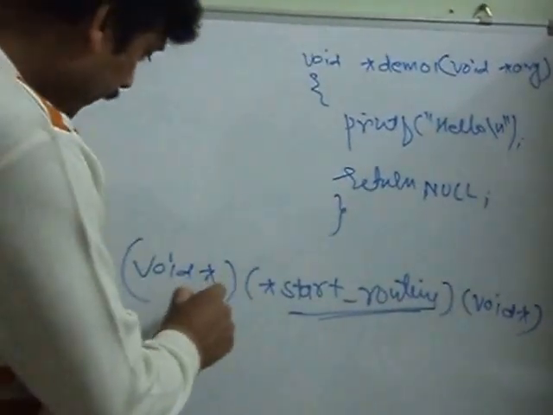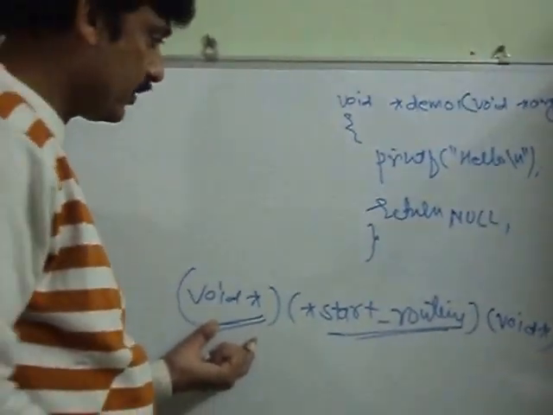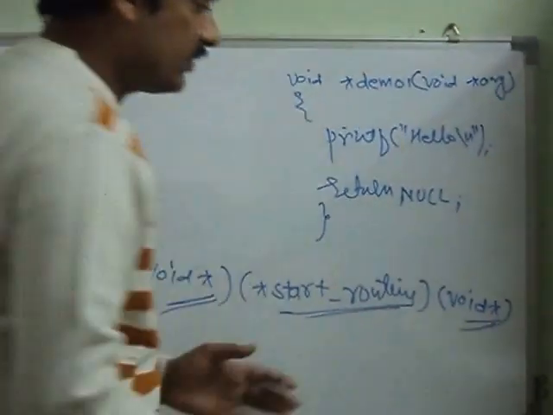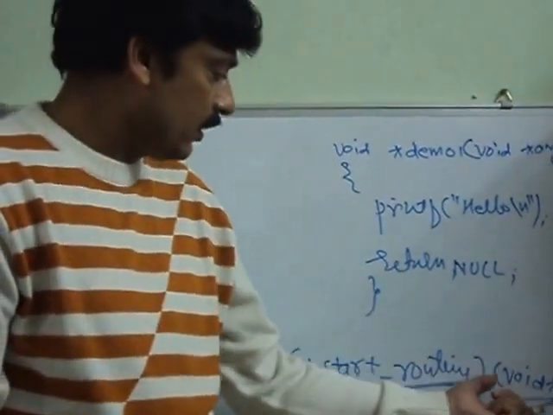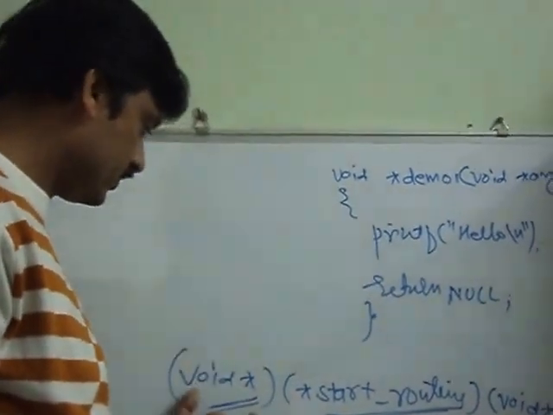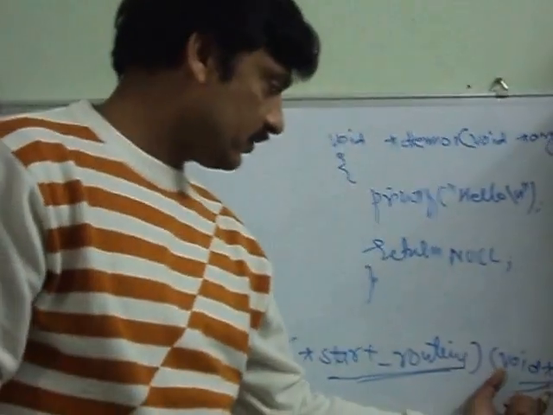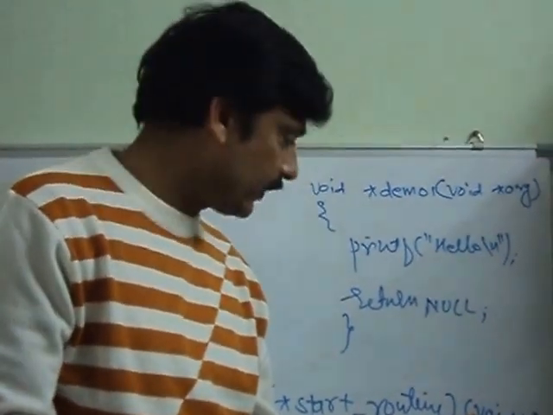The void star return type says this function is going to return a generic pointer, and the void star in the parameter says this function may accept one argument of type void star, also a generic pointer.